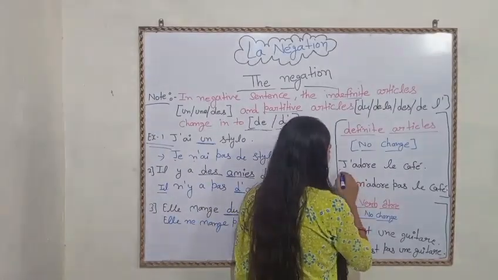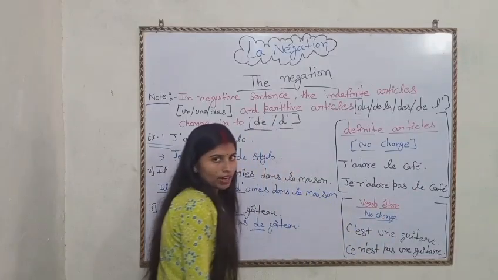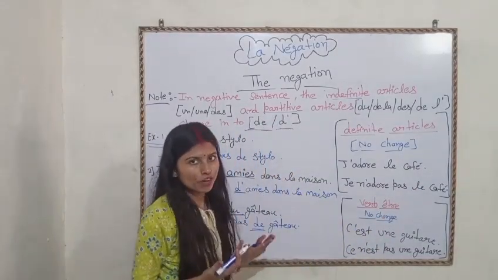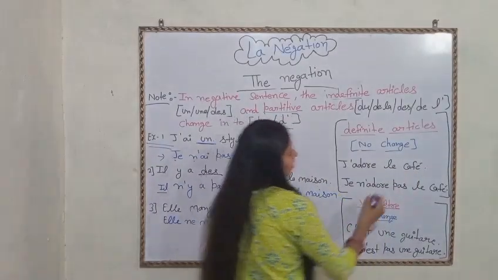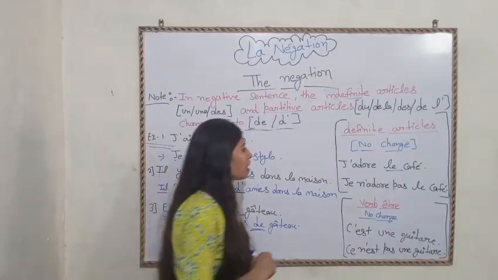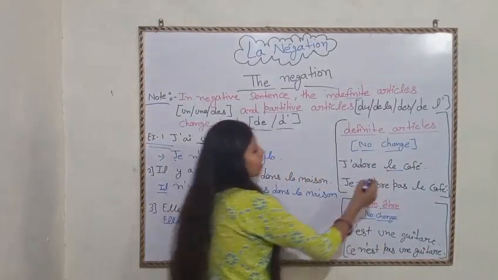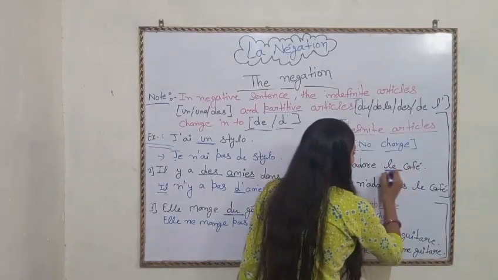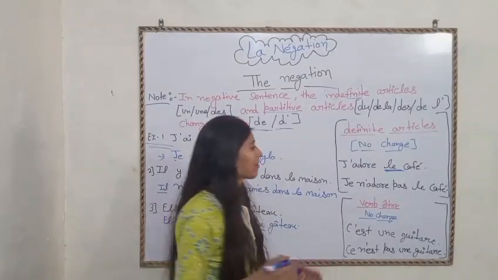So here is a sentence. J'adore le café means I love coffee. Okay, what is the article here? Le. Understood? Maintenant, je n'adore pas le café. Here, le will remain the same. We don't have to change anything.